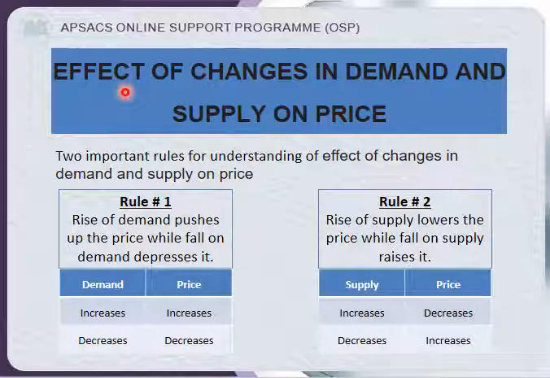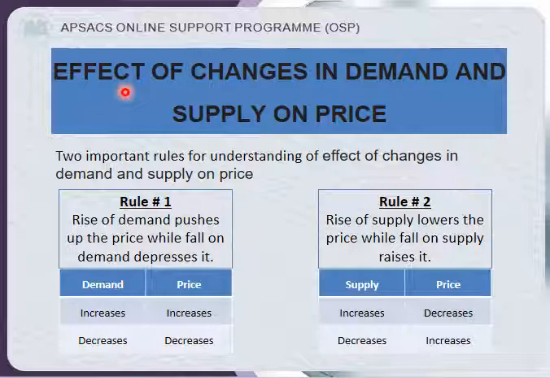So for understanding this, there are two rules. Try to understand. First one: rise of demand pushes up the price, while fall of demand depresses it. I make it easy for you people. Look at this table. When demand increases, price also increases.